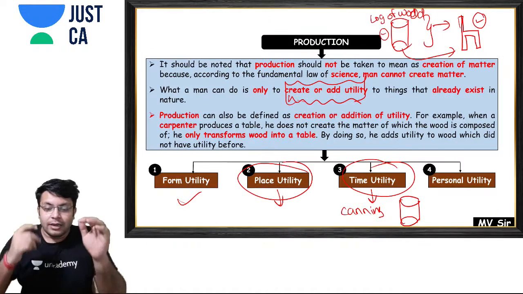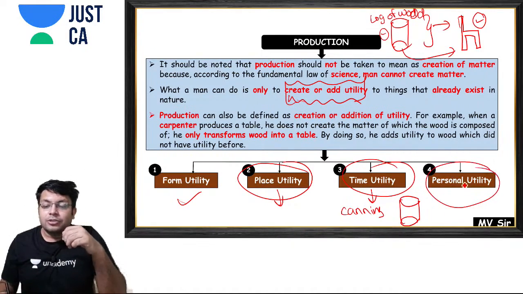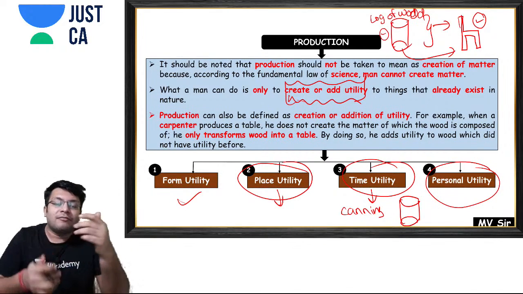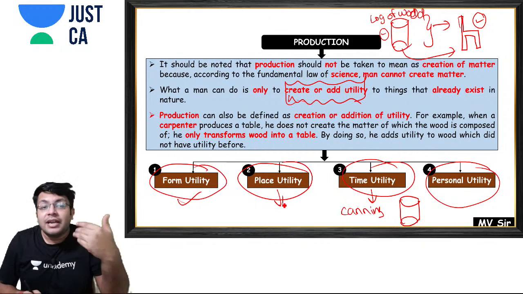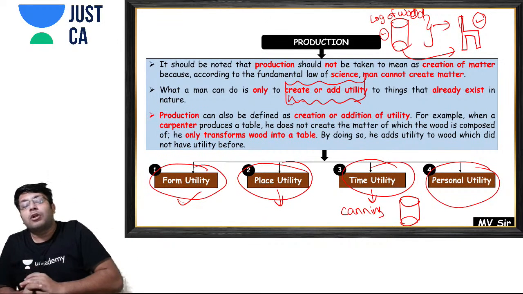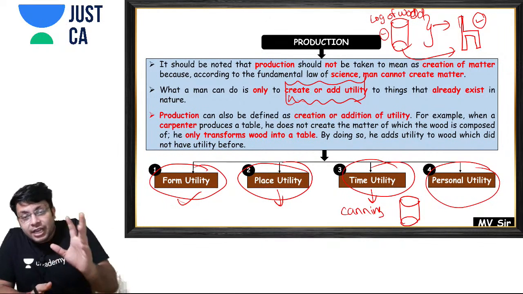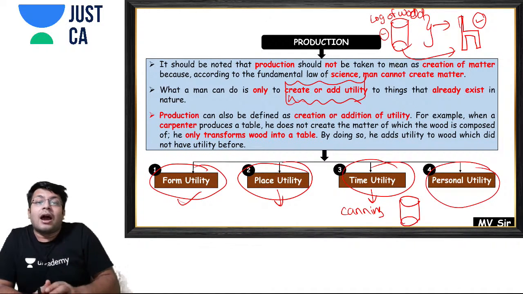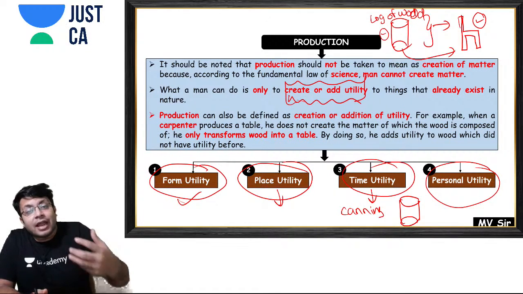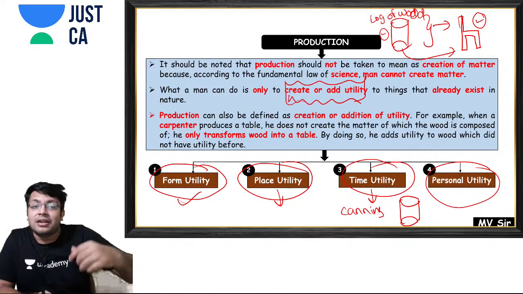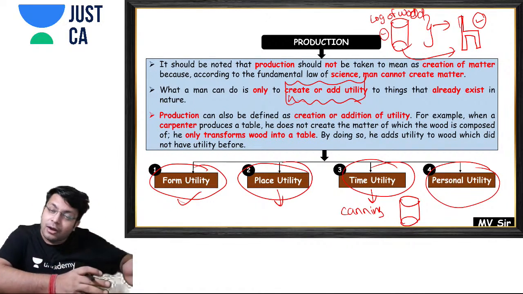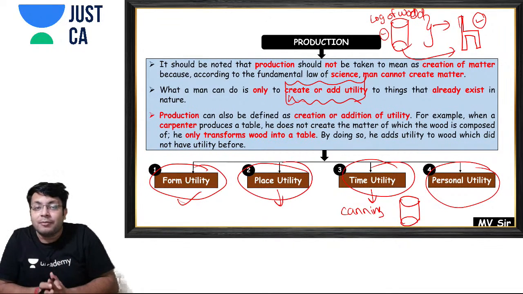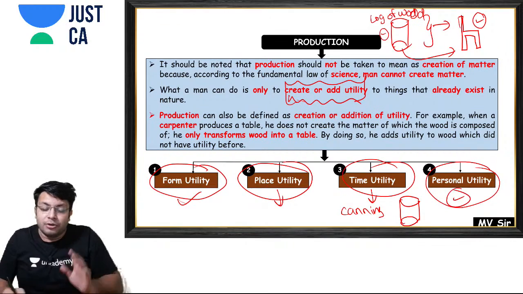Next, my friends, is personal utility. Whatever personal skills are used in doing all those processes. For example, when you are changing the form, you would need labor, people working for you. Then under place utility, you would need drivers who are driving the truck and transporting products from one place to another. In that also you need the personal skills of many people. So that comes under personal utility.